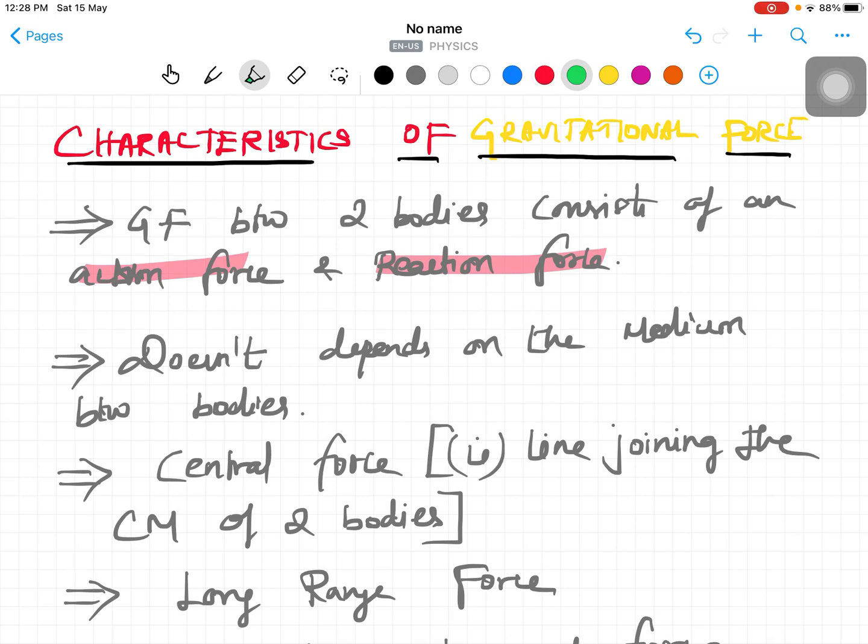Then the fourth one, an important thing, it is a long range force. At the starting of the lesson we discussed the fundamental nature of the forces, right? At that time we discussed the weakest force is the gravitational force. As well as the long range force, among the four, which one is called gravitation, right? The long range force. It is a gravitational force up to infinite distance.